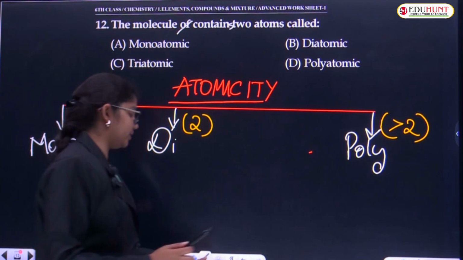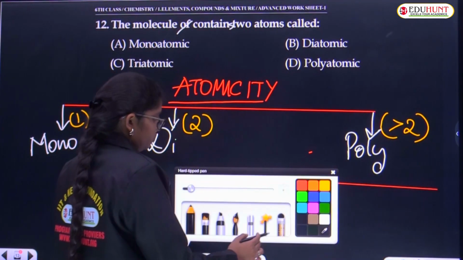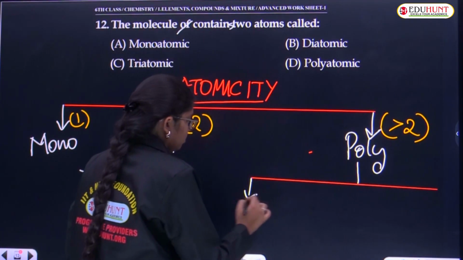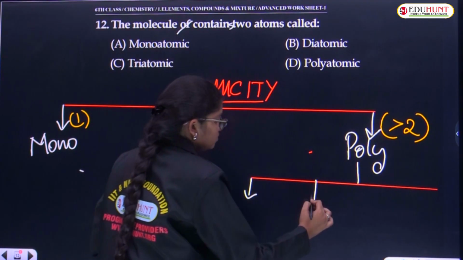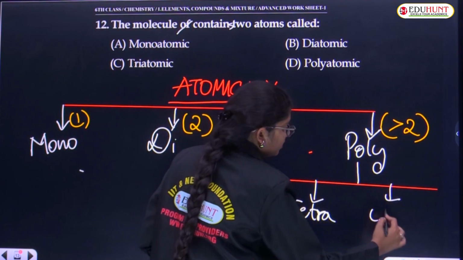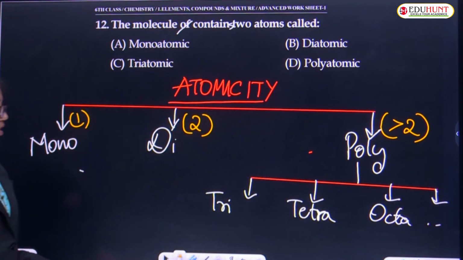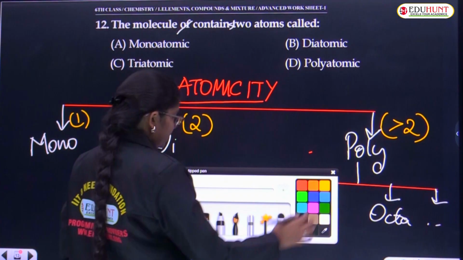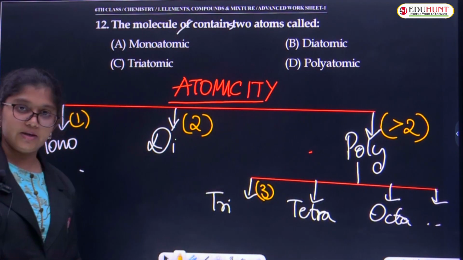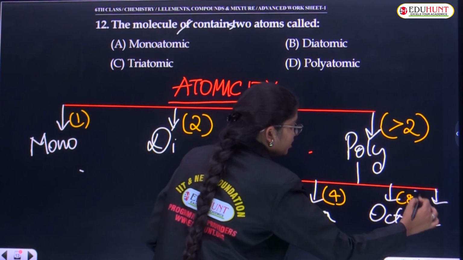And in that polyatomic category, we do have some other classifications too, where we have to look into the particular atoms carefully. So here we have triatomic, tetraatomic, octatomic, and so on. So what is triatomic now? Tri in the sense it is having three atoms in its particular element. Tetra means 4, octa means, very good, 8.